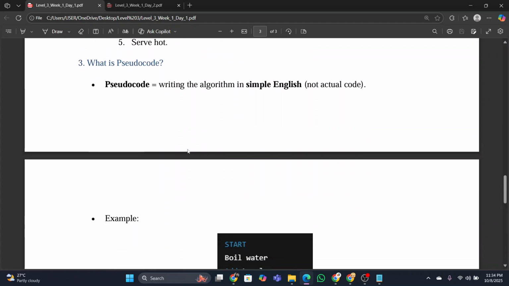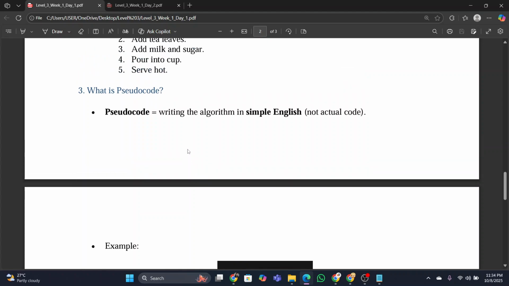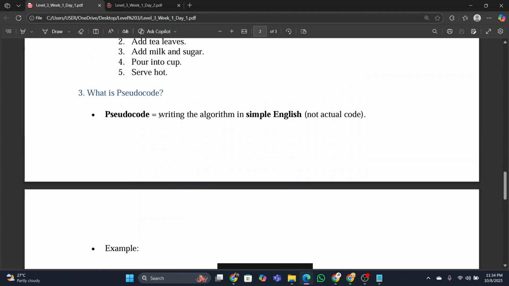Now, what is pseudocode? You may have heard about code, but not pseudocode. Pseudocode is writing the algorithm in simple English, not the actual code. Actual code is what we write in the compiler, the programming language, the language which the computer understands.